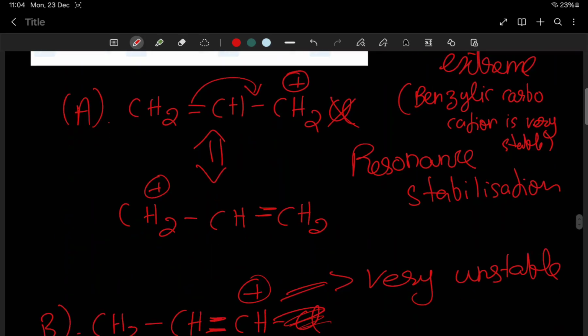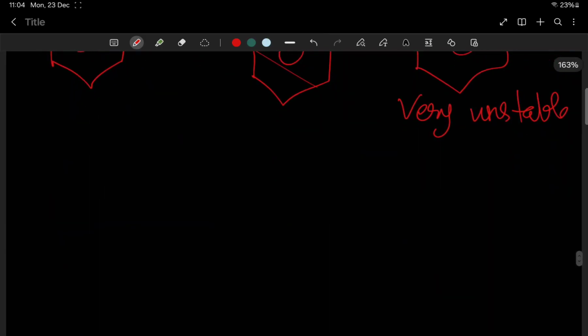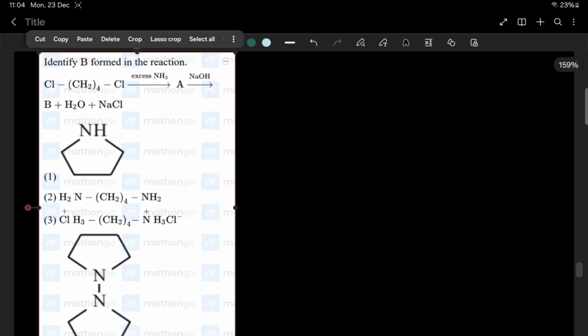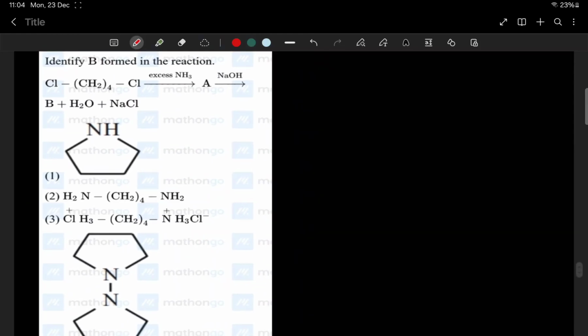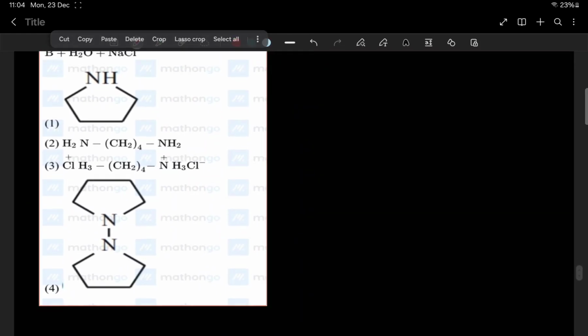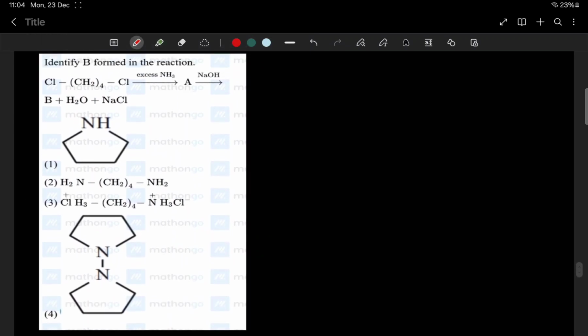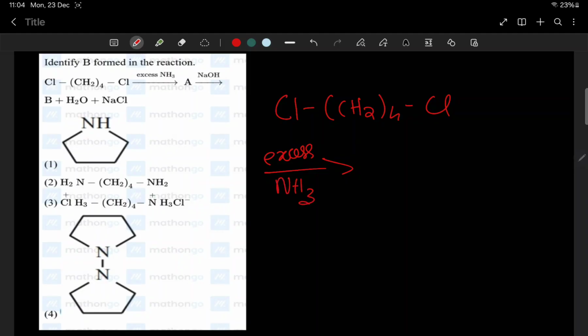Yes, 1 second. I went to copy the question. Sorry. 1 second. Yes. Here we have the next question. Identify B in the following reaction. The reaction is CH2 4 times Cl plus excess NH3. 1 second. Here what happens?